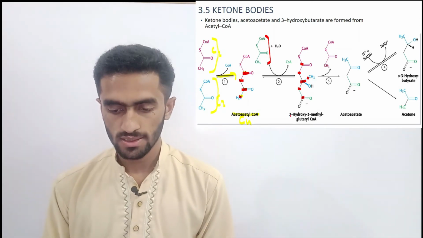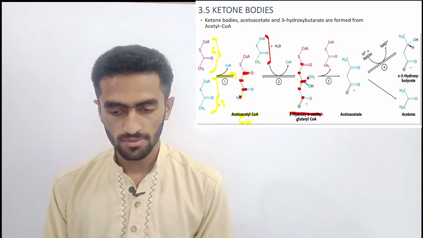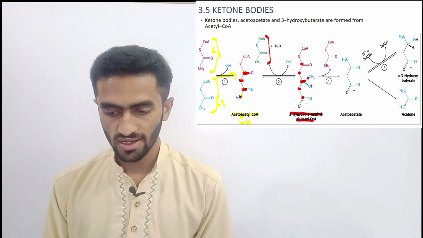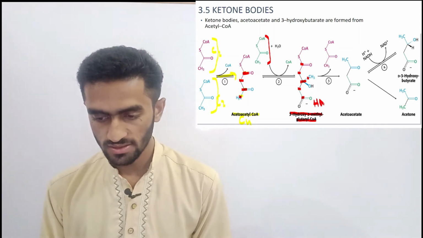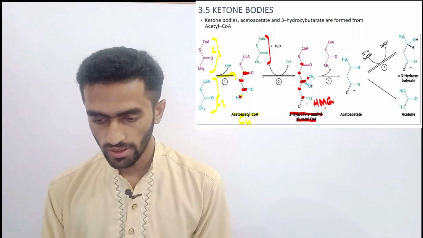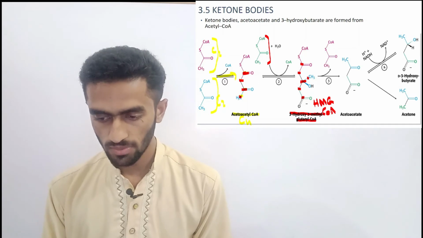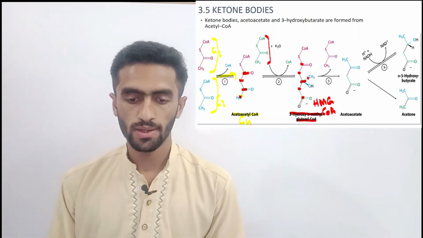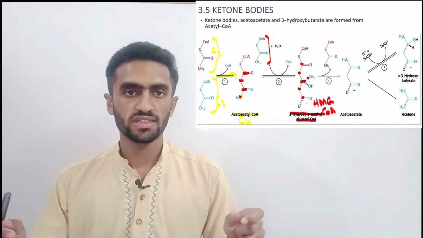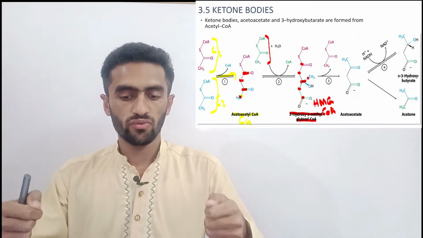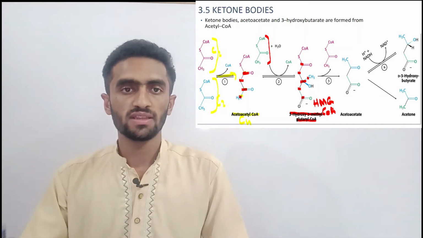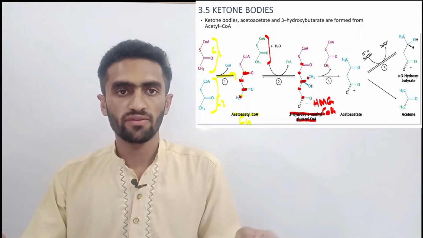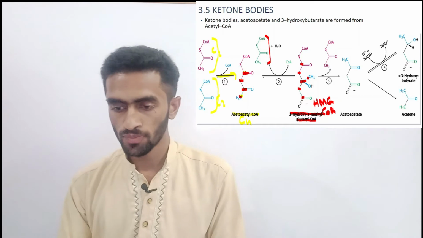That is 3-hydroxy-3-methylglutaryl CoA, or HMG CoA in simple form. So two acetyl CoA combine to form acetoacetyl CoA, which is 4 carbon. With the third acetyl CoA, they form HMG CoA.